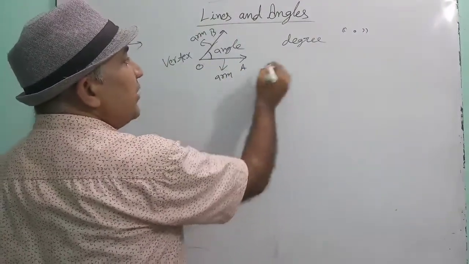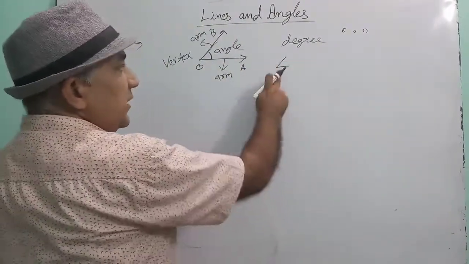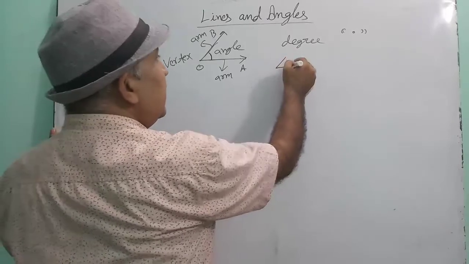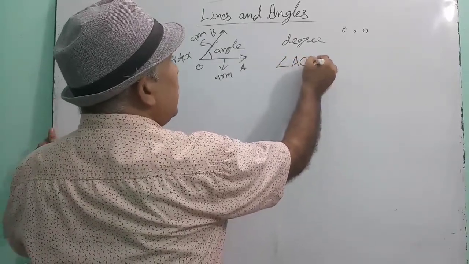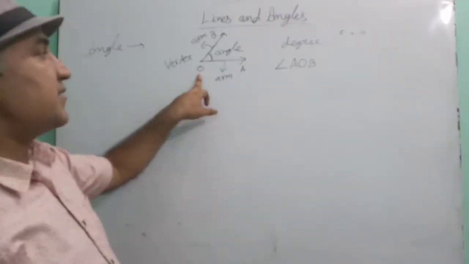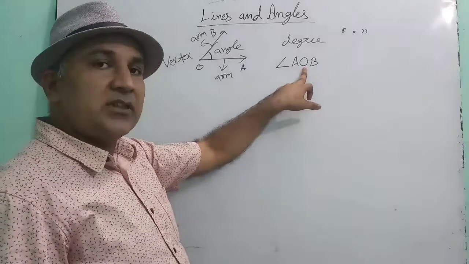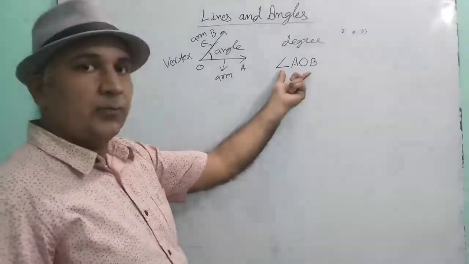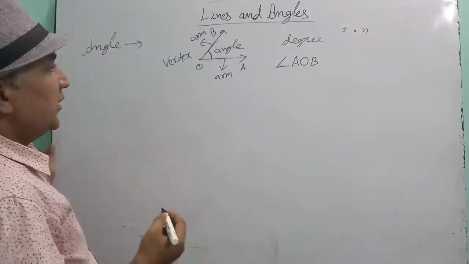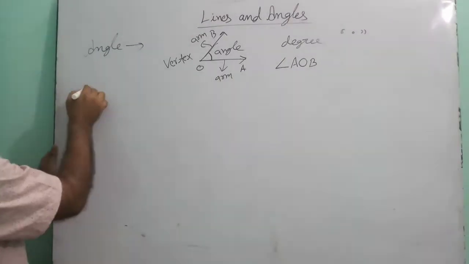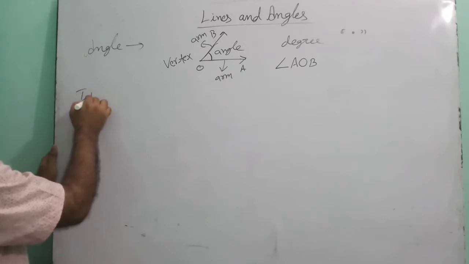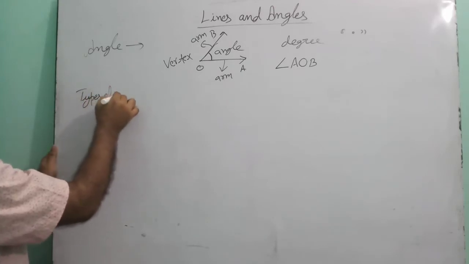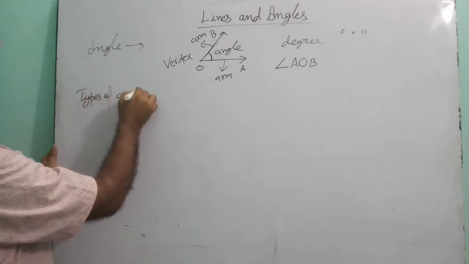And how to name the angle? See here, this is the symbol of the angle. Angle AOB. Vertex is always kept in the middle. Okay, this is the method of naming one angle. Now we will study types of angles.